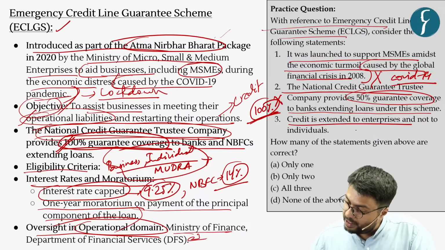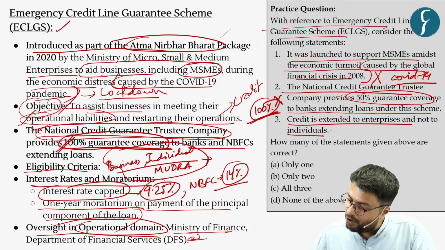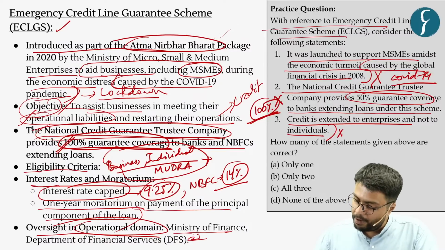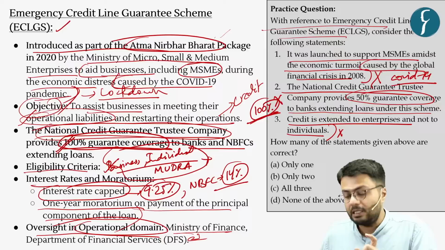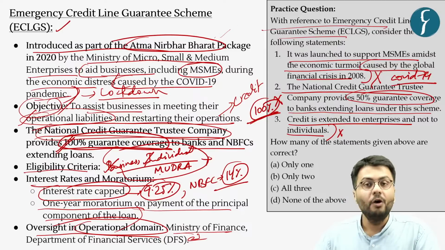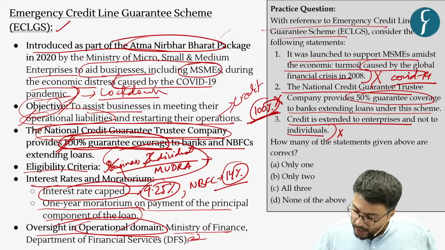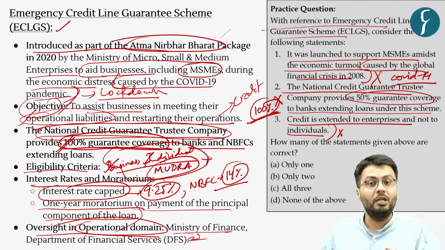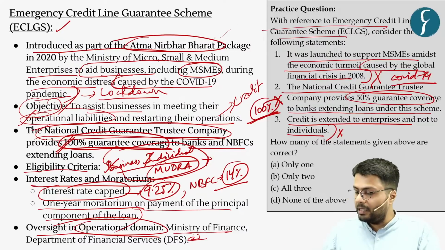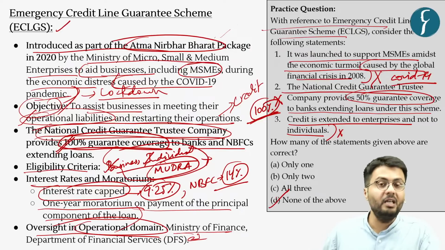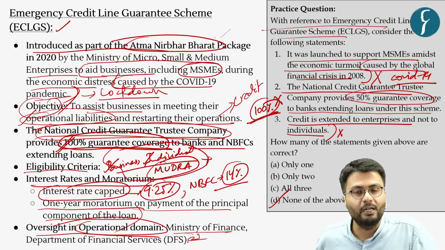Also, the statement that credit is extended to enterprises and not to individuals is again incorrect, because I have already highlighted that this provides credit not just to businesses but also to individuals who have taken loans individually or under Mudra Yojana. So, as all the statements here are incorrect, hence option D is the right answer to this practice question.